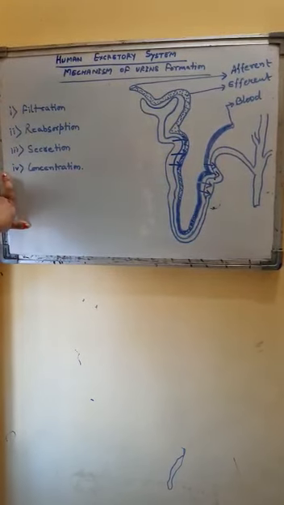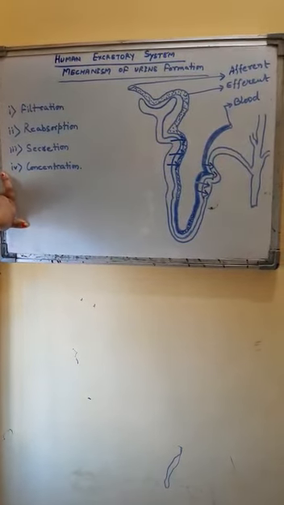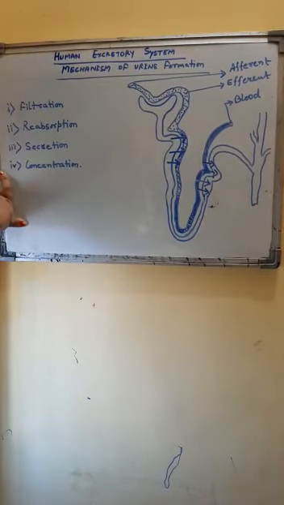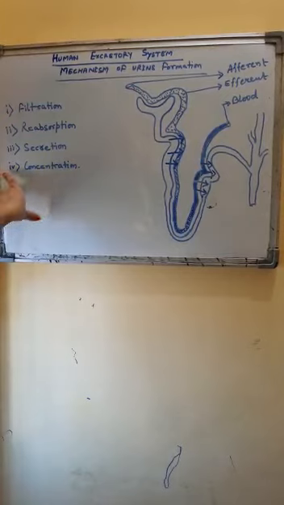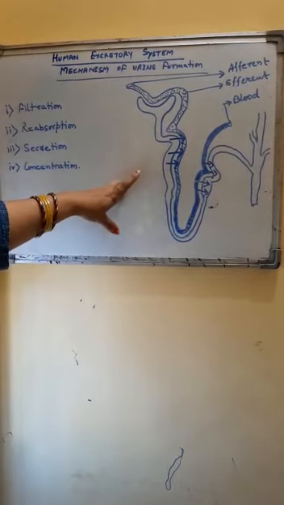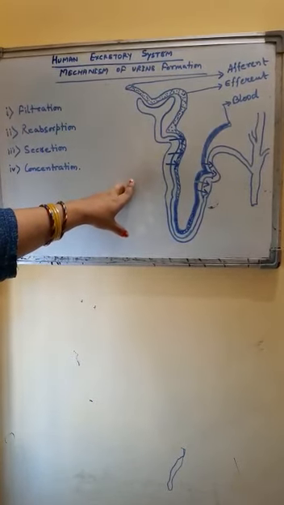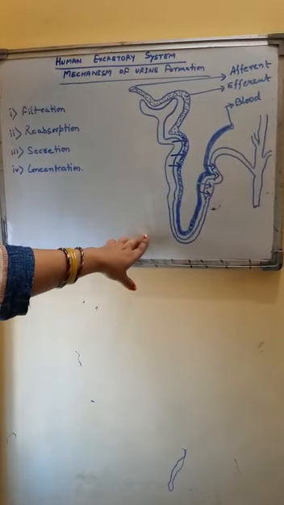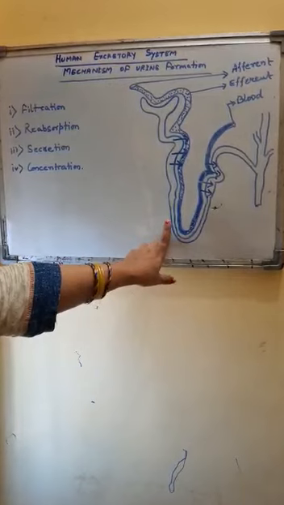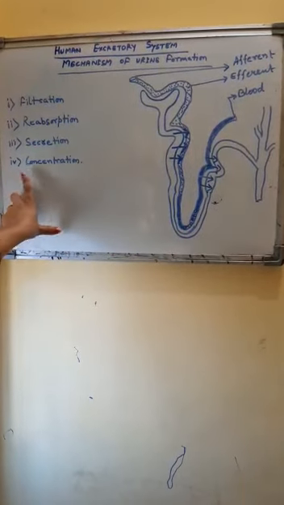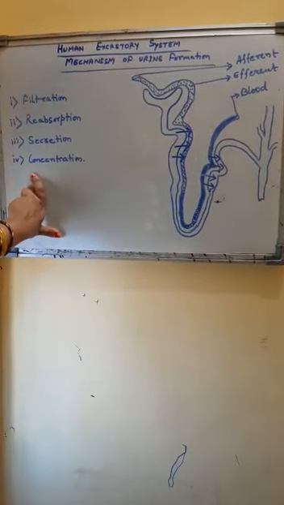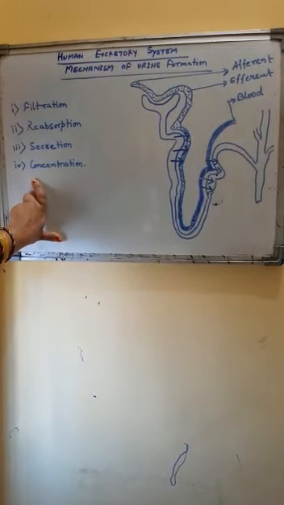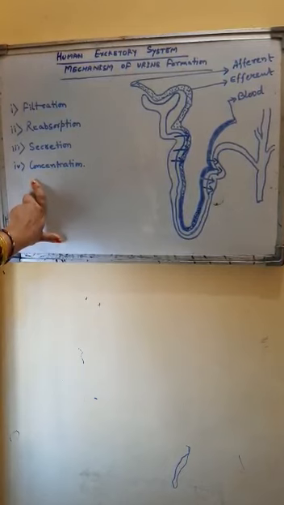The fourth step is concentration of the urine. Almost 75% of water content is reabsorbed in the region of PCT. About 10% of water passes out of the filtrate in the area of loop of Henle. Here, urine becomes concentrated and the amount of water is regulated.